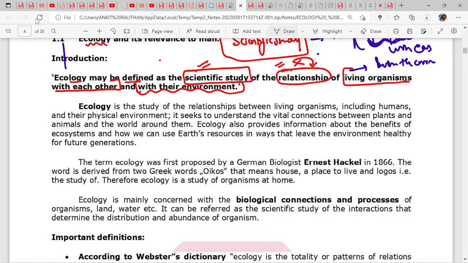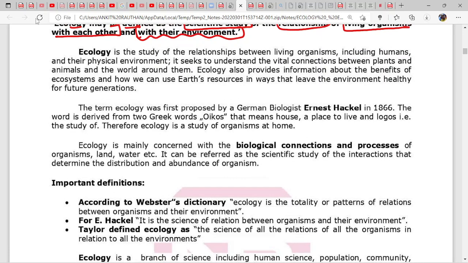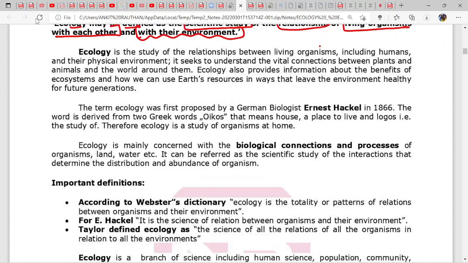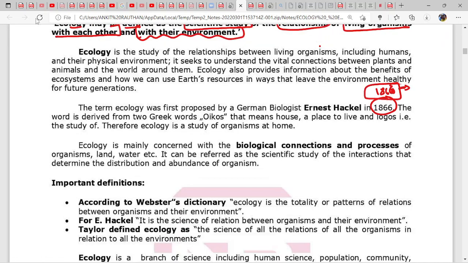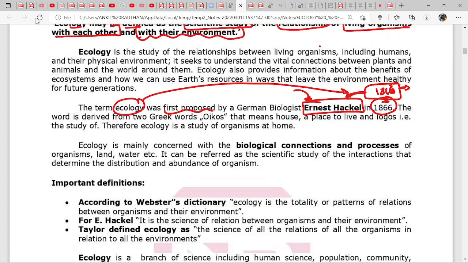Now, first of all, you have to see that we have understood this statement. Now we have to see who coined this word ecology for the first time. This is general knowledge, not something we have to ratify. It was first in 1866. What was going on in India in 1866? So first time, in 1866, Ernest Haeckel. This can be asked in the prelims, state PCS prelims or UPSC prelims. Ernest Haeckel proposed the term ecology for the first time in 1866, 20 or 21 years before the formation of INC in our country.